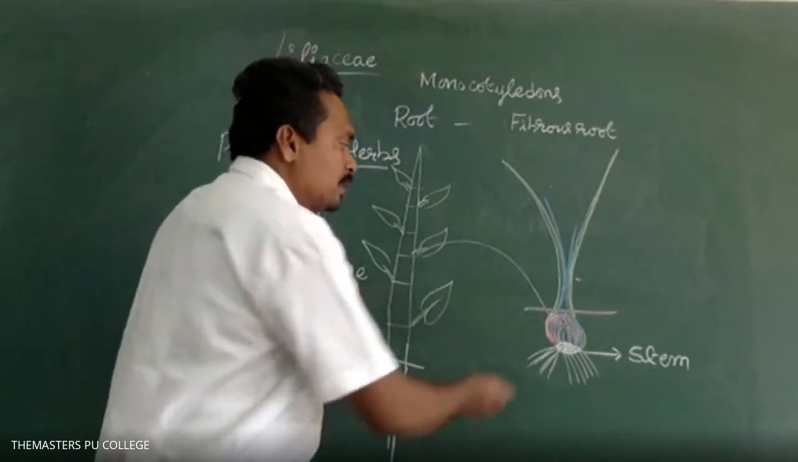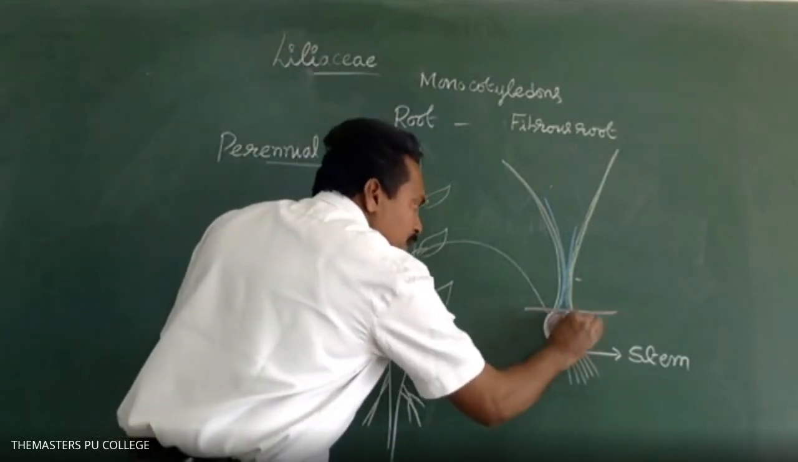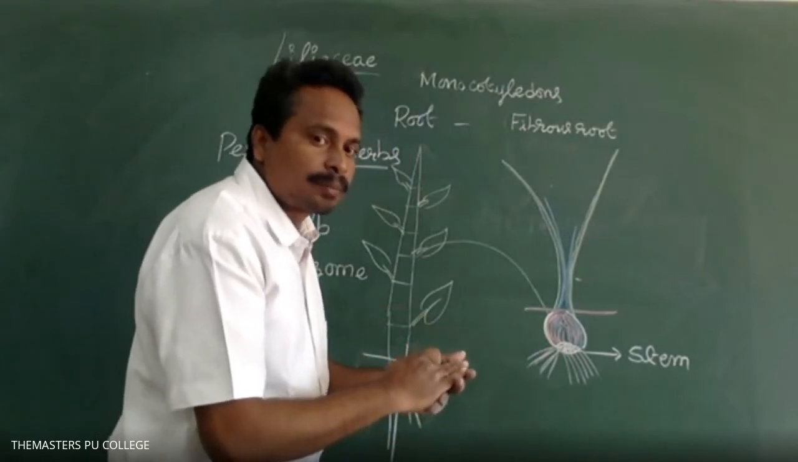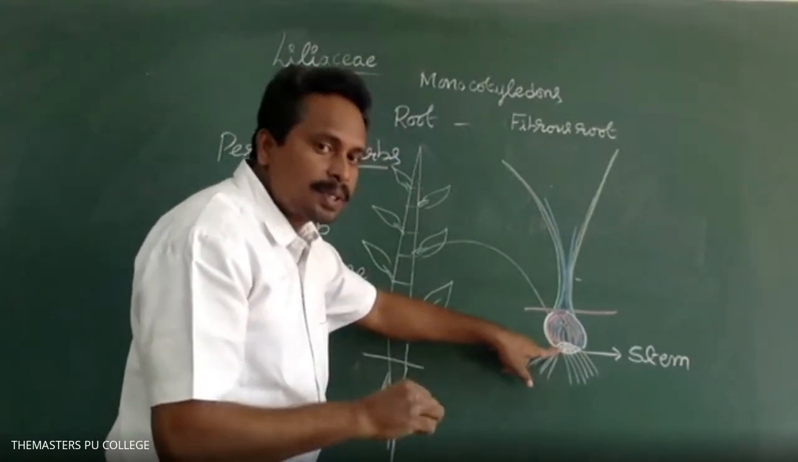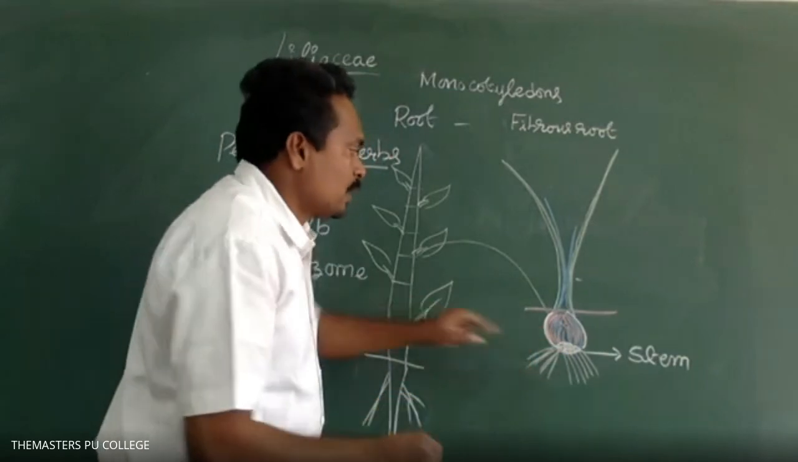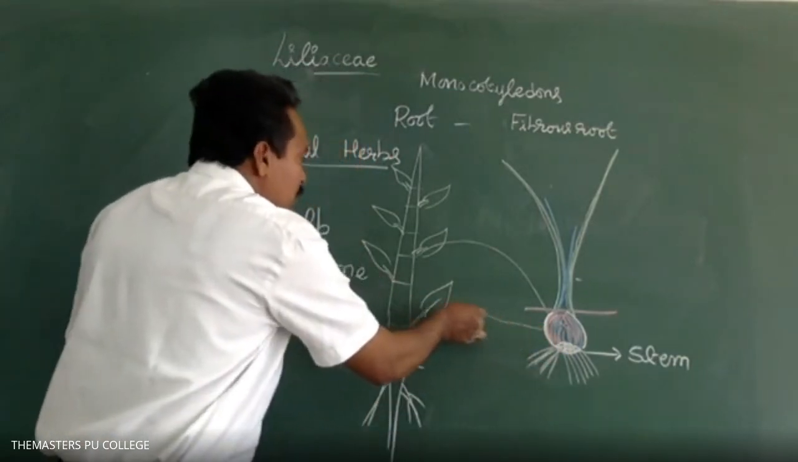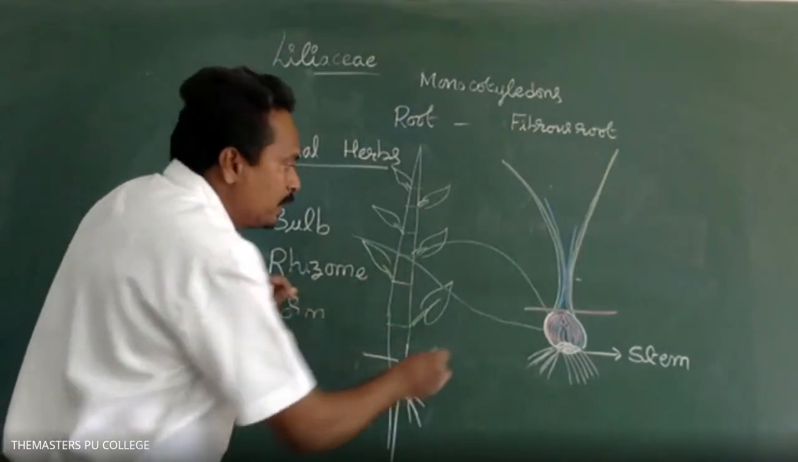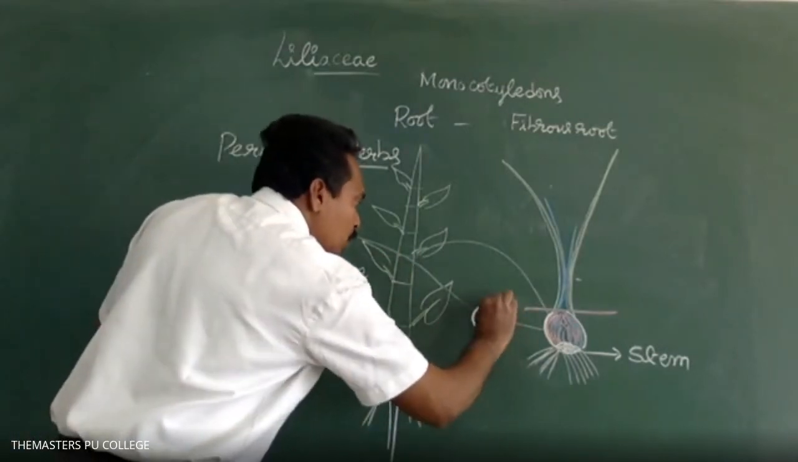Here, the leaf bases store the food material, and the stem is highly reduced. This is known as a bulb. The leaf bases and the stem part collectively appear like a bulb.